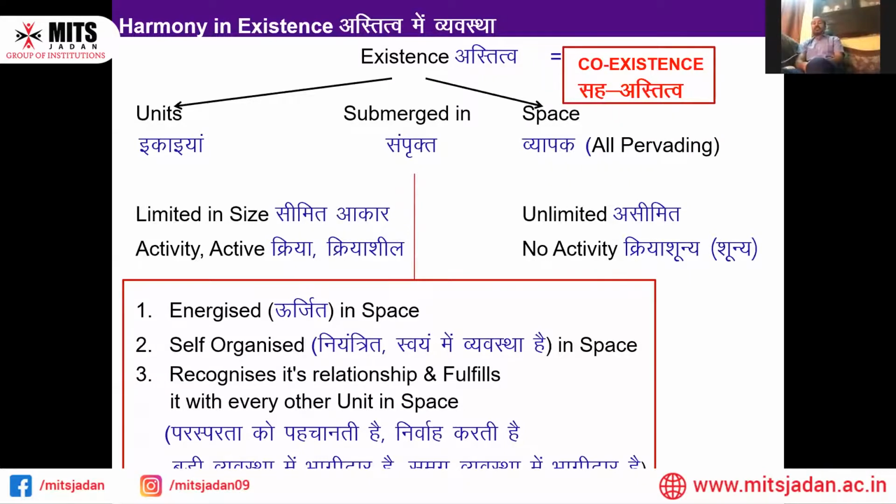The units are limited, active, energized, self-organized, and recognizing and fulfilling. Whereas the space is all pervading, unlimited, has no activity, and its energy is constant. It allows self-organization, and it is transparent. These are very important points to keep in mind.